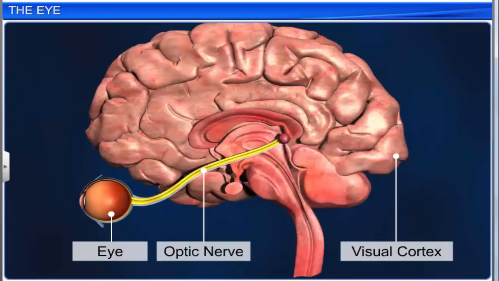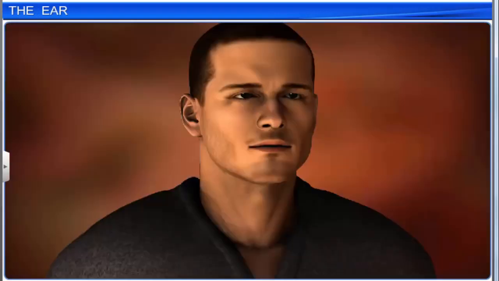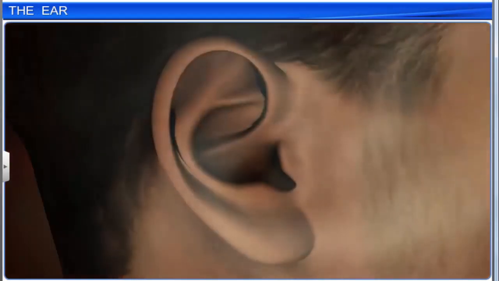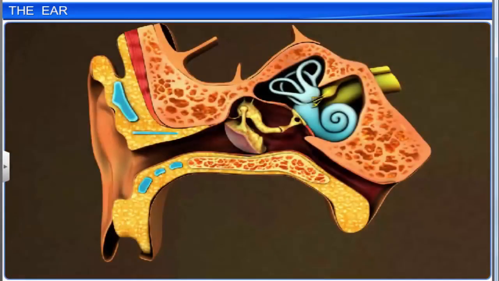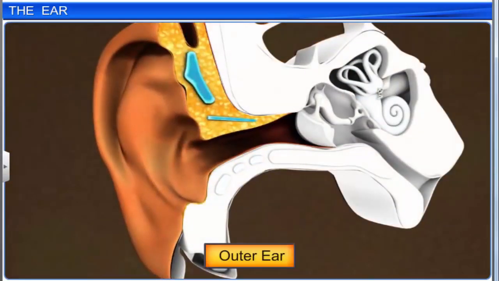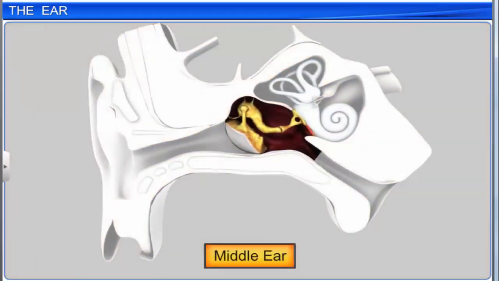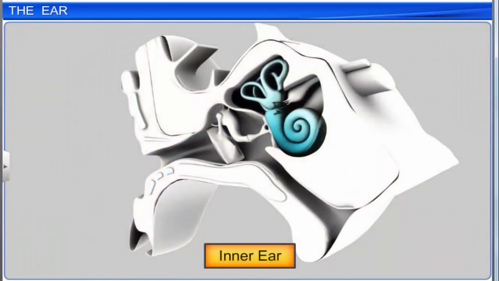These nerve impulses are analyzed in the visual area and help to recognize the image formed. The ear is an important organ that not only assists in hearing, but also helps the body maintain balance. It can be divided into three sections: the outer ear, the middle ear, and the inner ear.